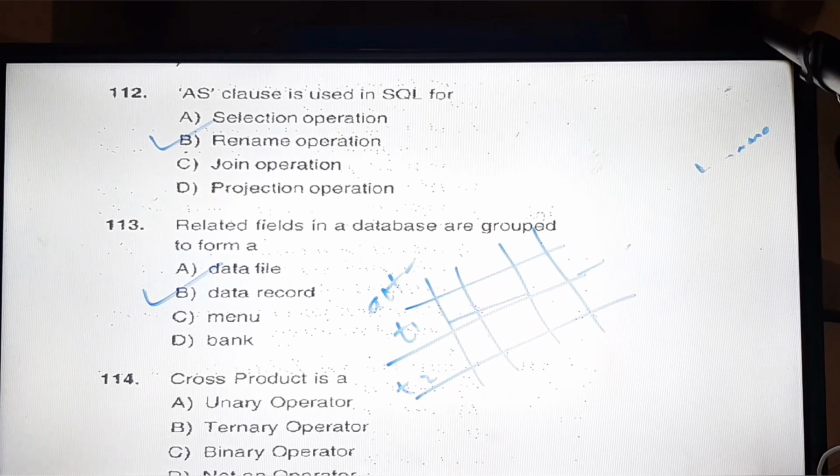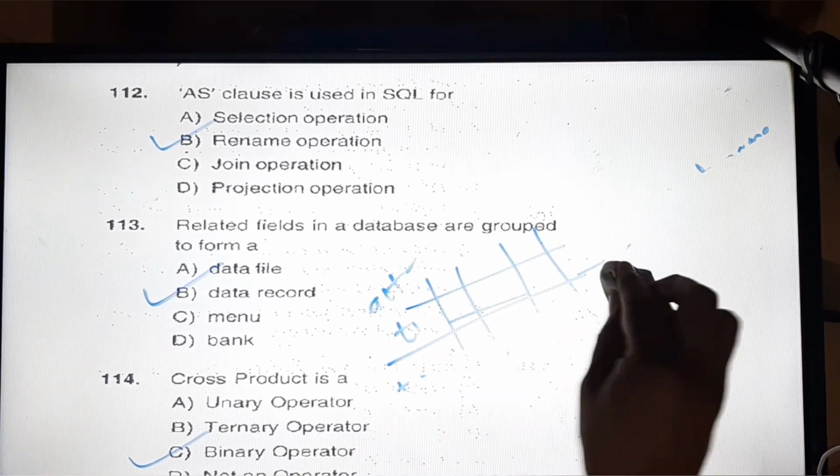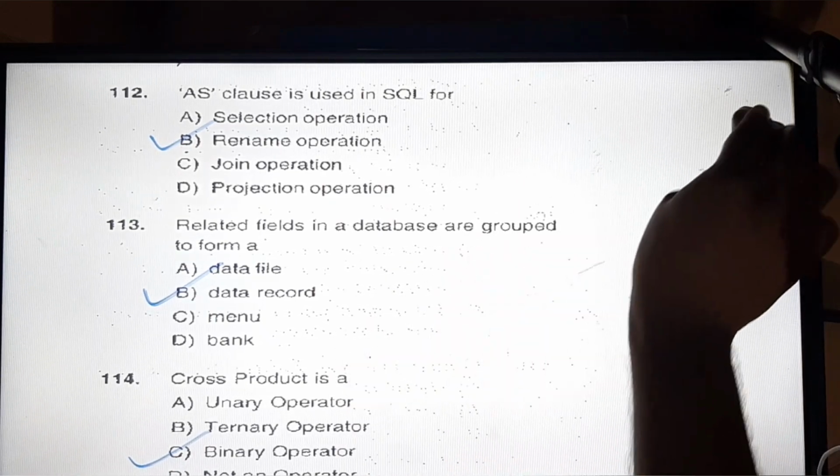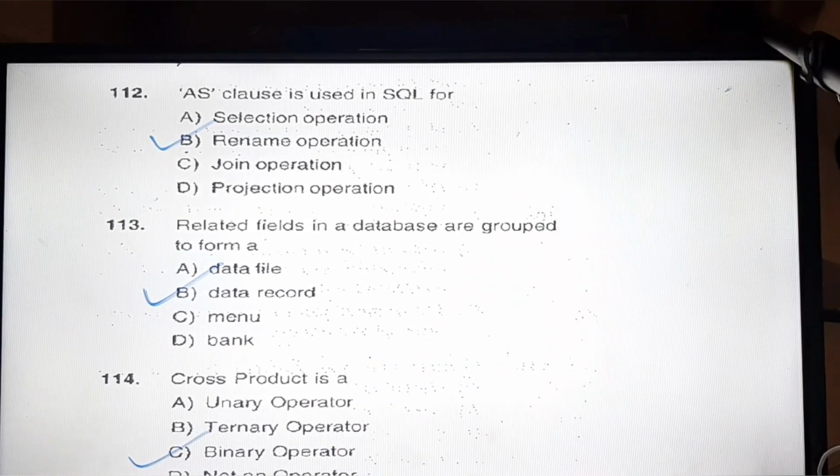Next question is: cross product is a unary operator, ternary operator, binary operator, or not an operator. So the answer is cross product is a binary operator. Okay, so this we should understand, because it operates on two tables, we can have a cross product. And that's why this is called a binary operator.